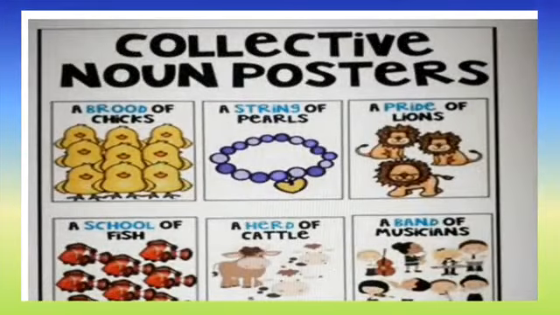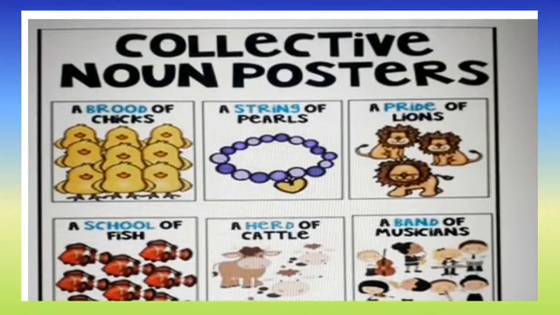Some more examples for collective nouns: a brood of chicks, a string of pearls, a pride of lions, a school of fish, a herd of cattle, a band of musicians.